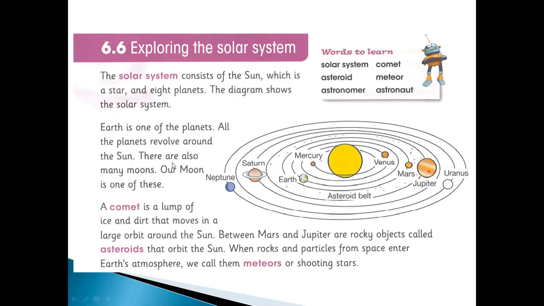This is the Earth. So there are also many moons. Our moon is one of these. Each planet has its own moon.